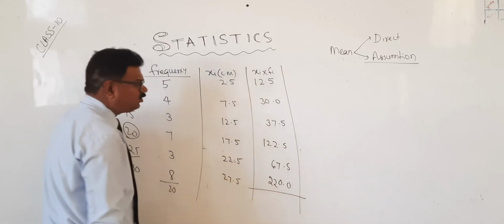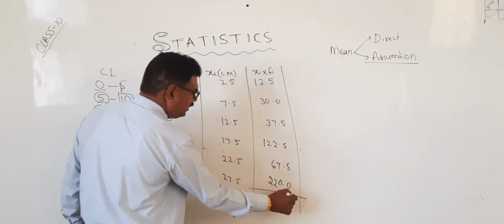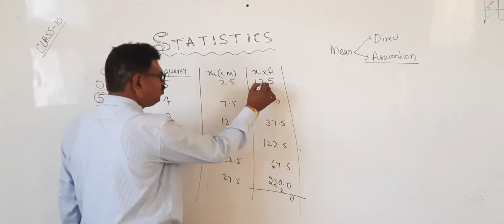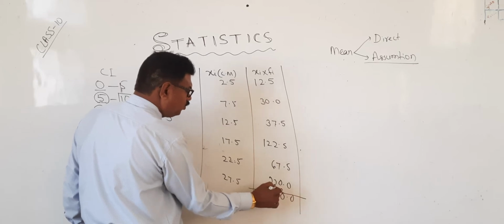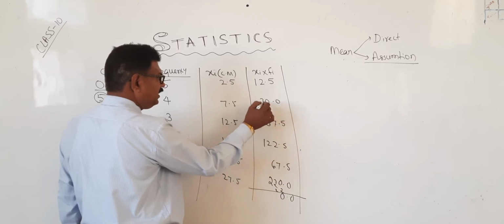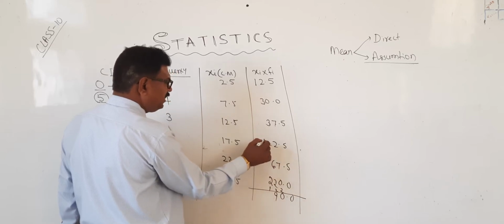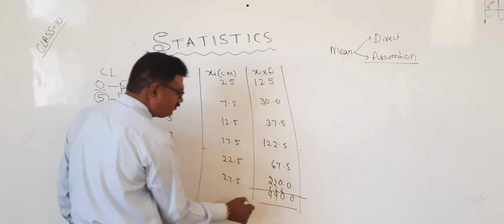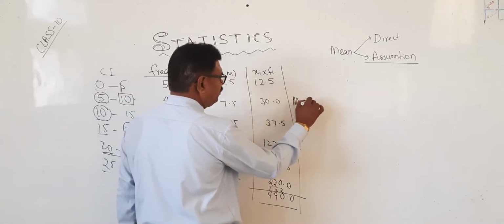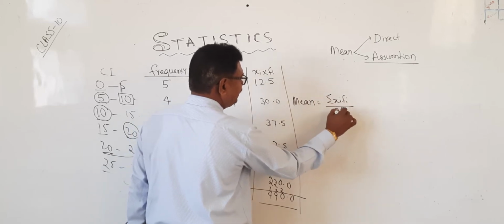That's it. Now we have to do the total. Adding up the xi fi column gives the sum. Therefore, what is the formula? Mean equals sigma xi fi divided by sigma fi.